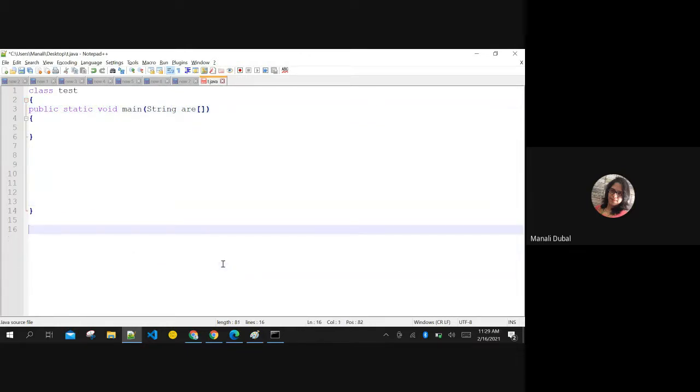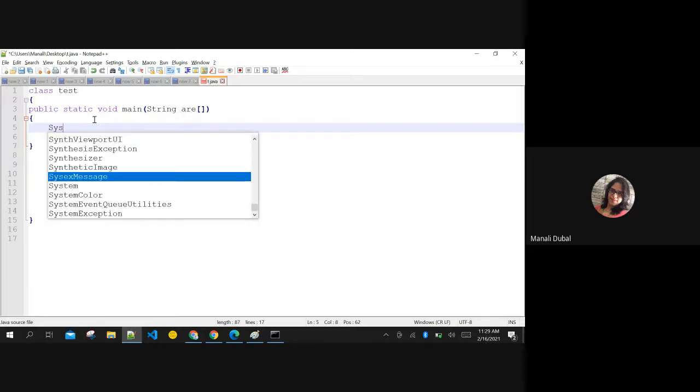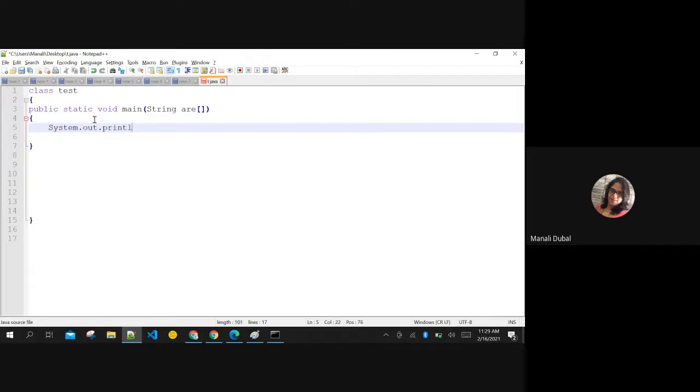If you want to see what the size of this array is, I am just printing here arguments dot length. Will it give me the size of the array? Is it correct?